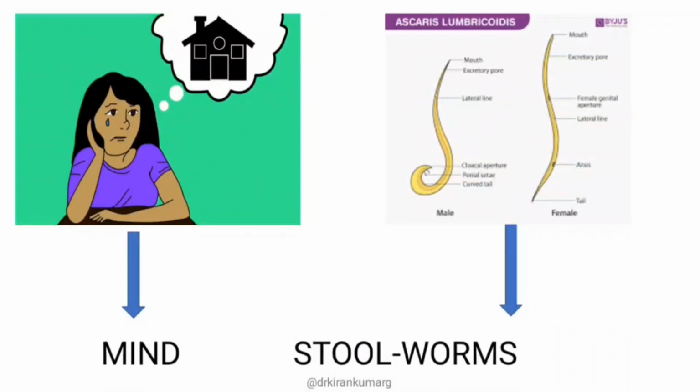So you have the mind symptom homesickness under the mind chapter, and there was a second rubric, lumbricoids. What is lumbricoids? With your parasitology knowledge, you know that there are many worms: Ascaris lumbricoides, pinworms and other worms as well. So in BBCR, under the stool chapter you have a rubric worms. Under that you have types of worms, and under that there is a sub rubric lumbricoids. Okay, so moving on to the next one.